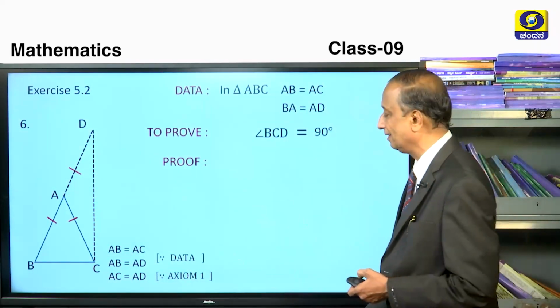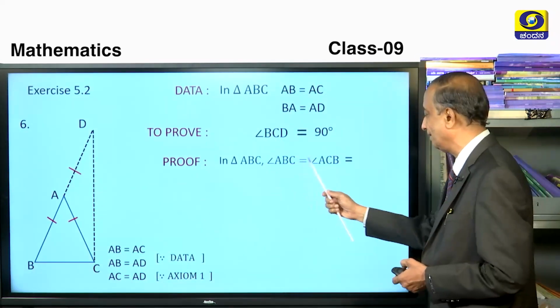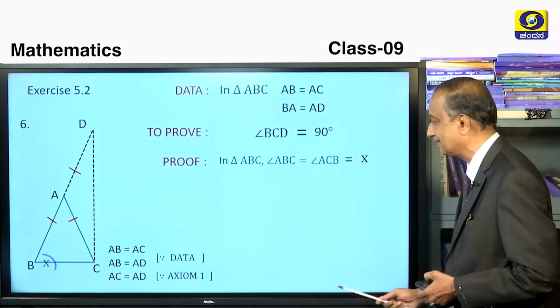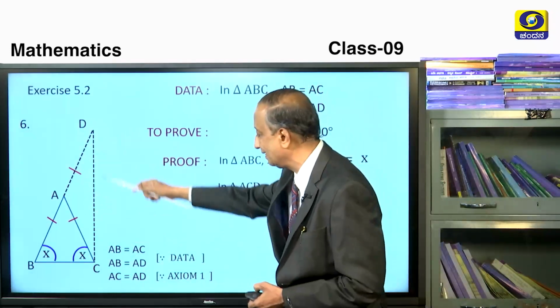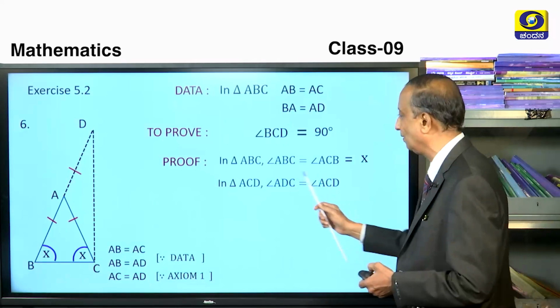So let us apply theorem number 5.1 to both. So in triangle ABC, we have angle ABC is equal to angle ACB. Let these two angles be equal to x degrees. Observe the figure. Let this angle be x, this angle is also x. Whereas in this triangle ACD, we have angle ADC is equal to angle ACD.